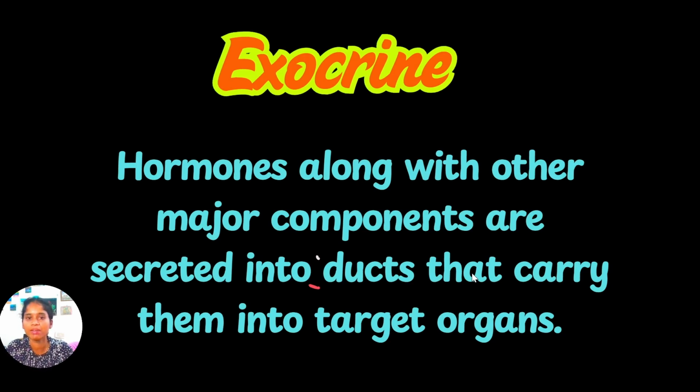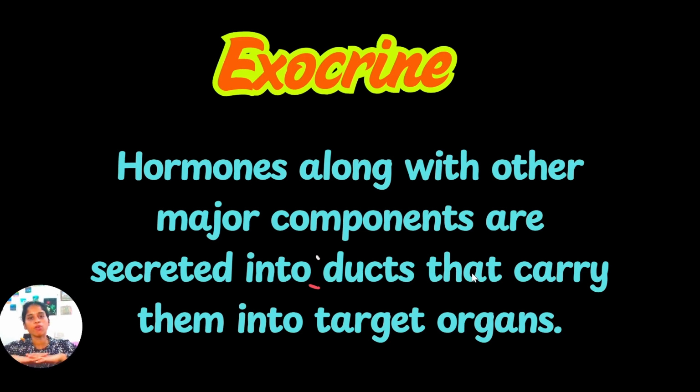For example, saliva. The salivary gland secretes saliva, and saliva is carried through the salivary ducts, right? There are some hormones in saliva. When you refer to the hormones of the saliva or hormones of the other exocrine secretions, you will find a lot of hormones. So these hormones also travel along with the exocrine secretions through the ducts. Understood? Hormones along with other major components are secreted into ducts that carry them into target organs.